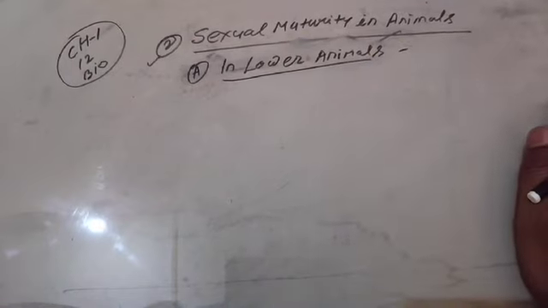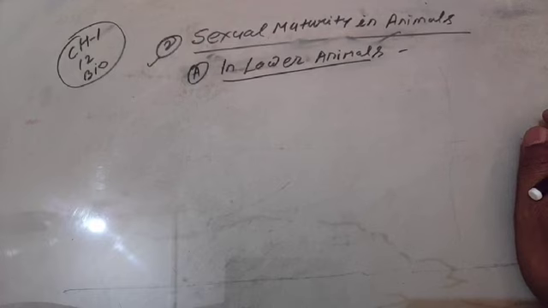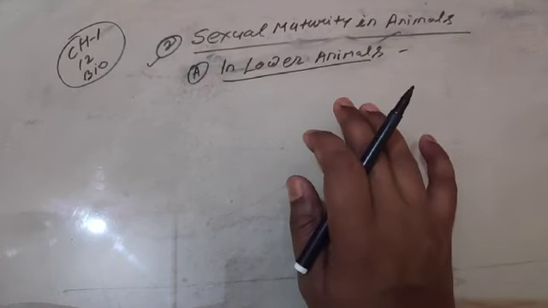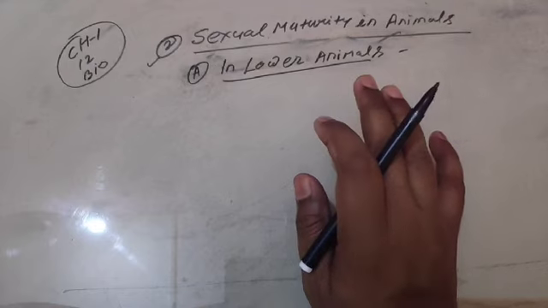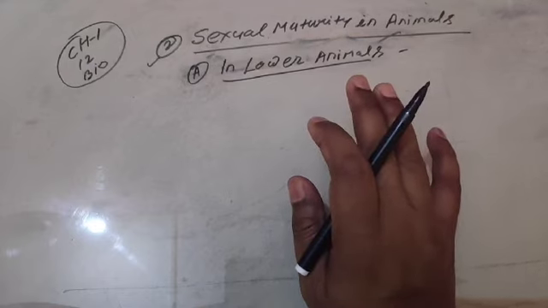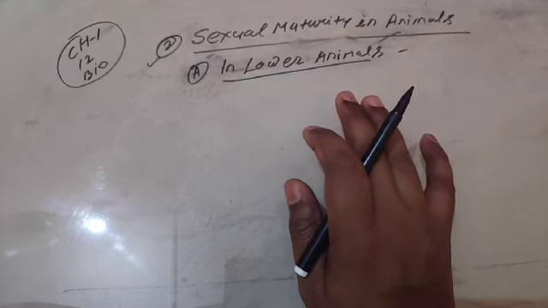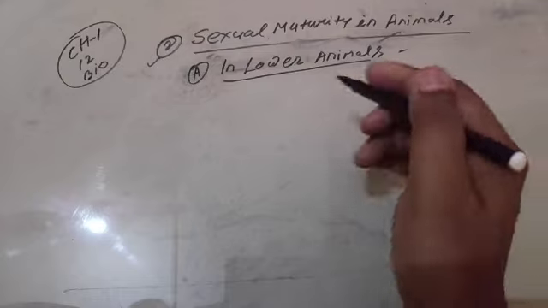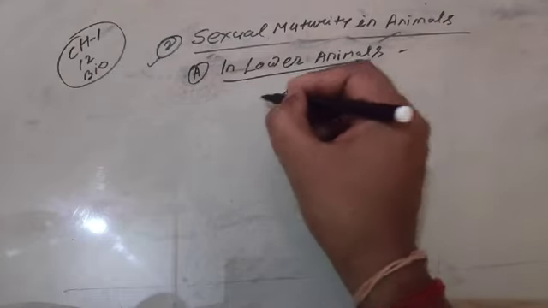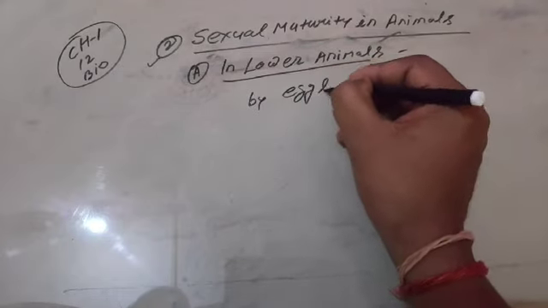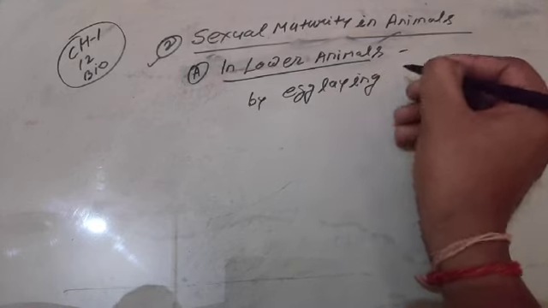In the case of lower animals, we are talking not only about the phylum Porifera or Coelenterata. The lower animals mean all about the phylum Chordata, all the vertebrates. Keep in mind, lower organisms are recognized as sexually mature, or reproductively able to perform reproduction, by their egg laying phenomenon.